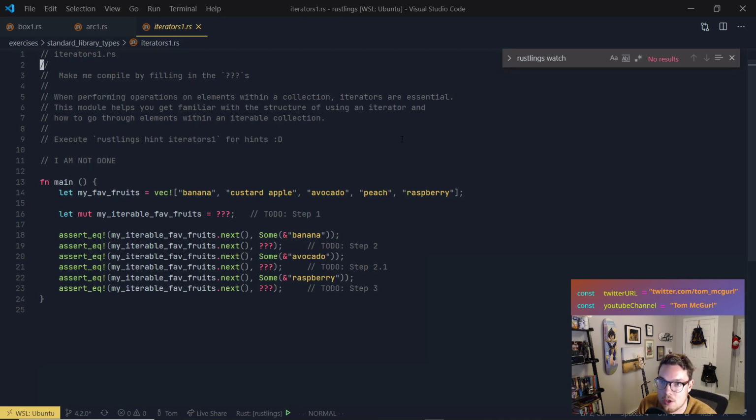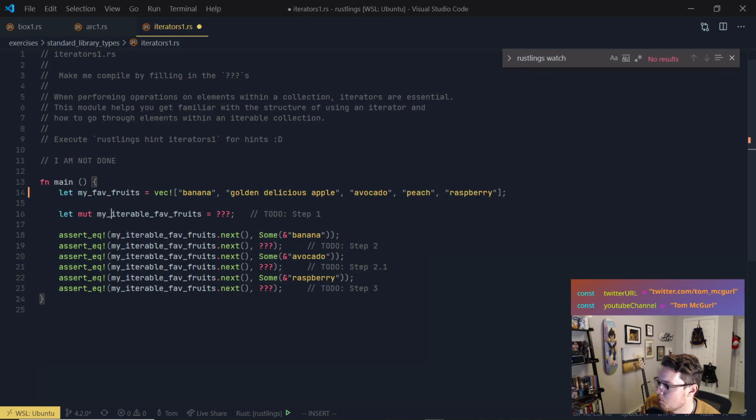Okay, let's see what's going on. We have to modify the question marks to make it compile. So let's see what we have. We have favorite fruits: banana, custard apple. Whoa, what? Custard apple? It's not our favorite apple. Come on, Golden Delicious fans, where you at? Best underrated apple, Golden Delicious. Avocado. Weird that that's a fruit. Okay, peach and raspberry. Pretty cool.